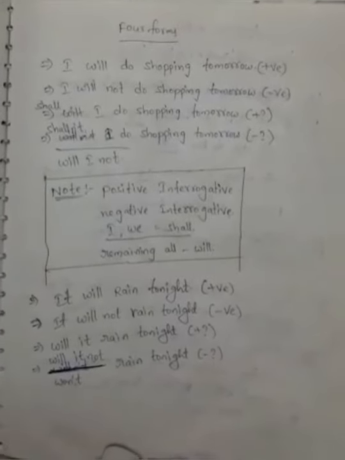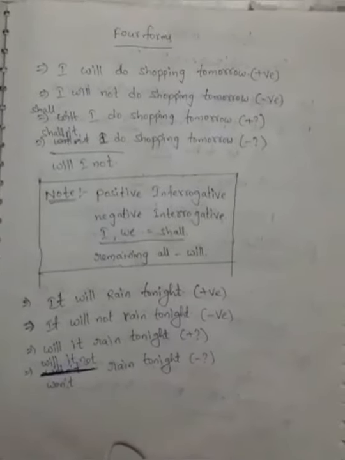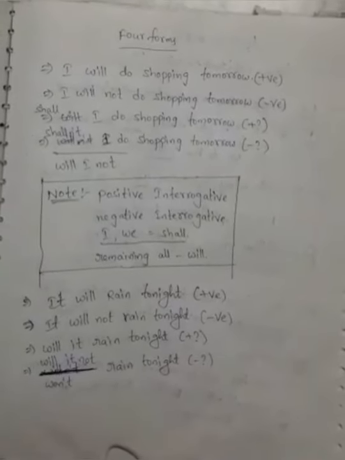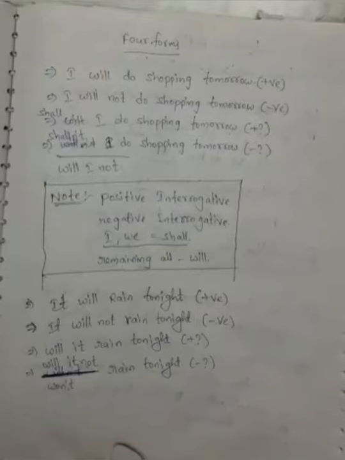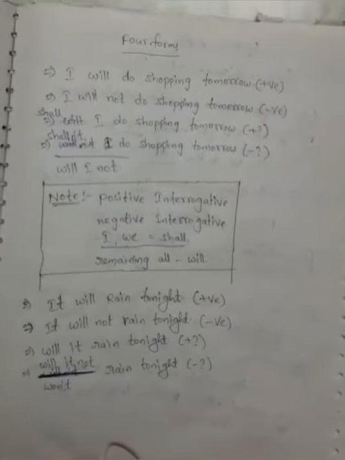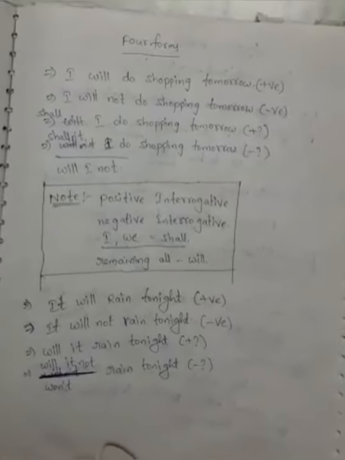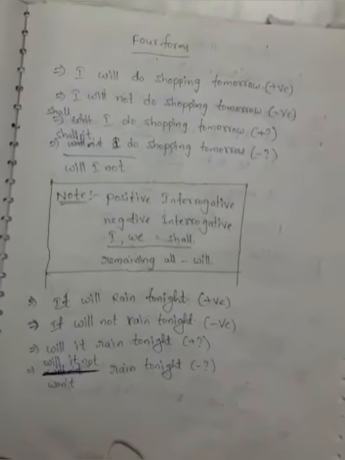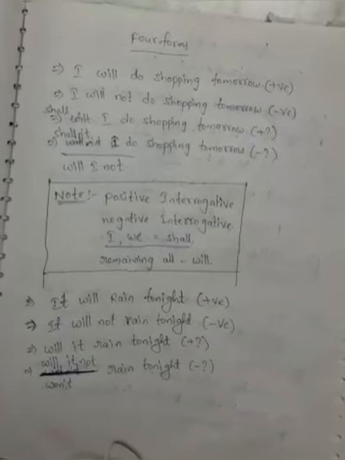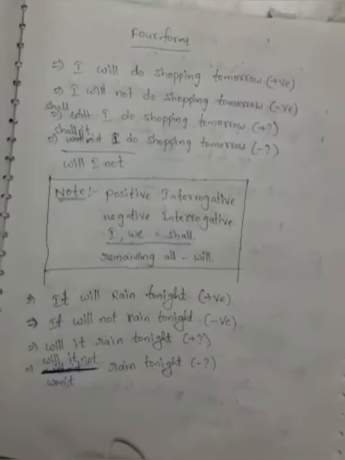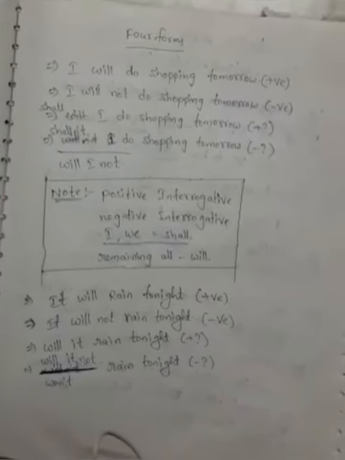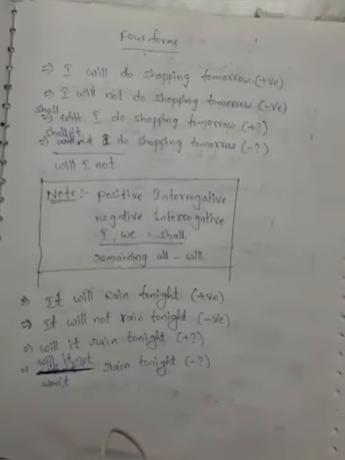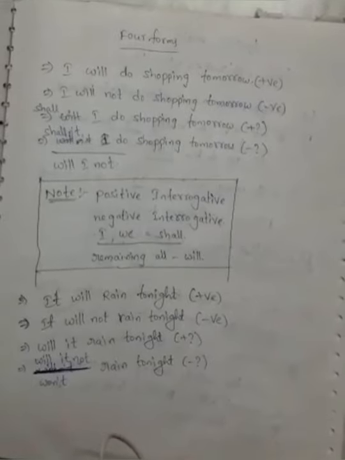Four forms. I will do shopping tomorrow: a positive statement. I will not do shopping tomorrow: negative statement. Shall I do shopping tomorrow? Positive interrogative. Shan't or shouldn't? Shall I not do shopping tomorrow? Negative interrogative. We use shall only with I and we. For all the remaining subjects, he, she, it, they, we use only will.